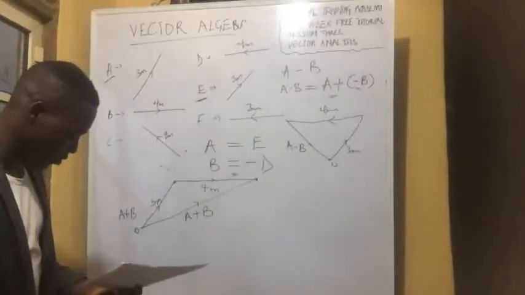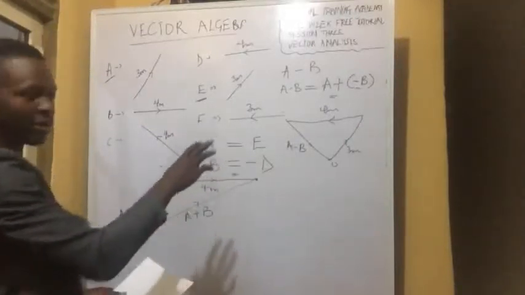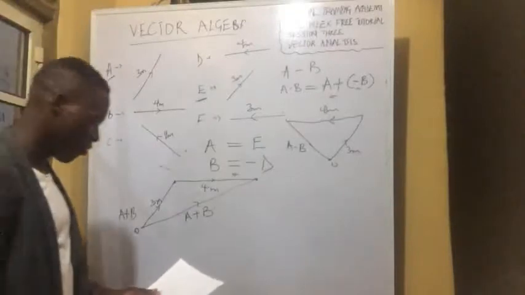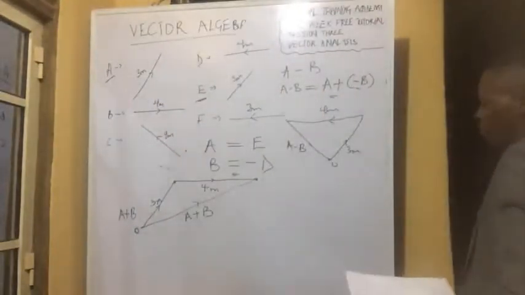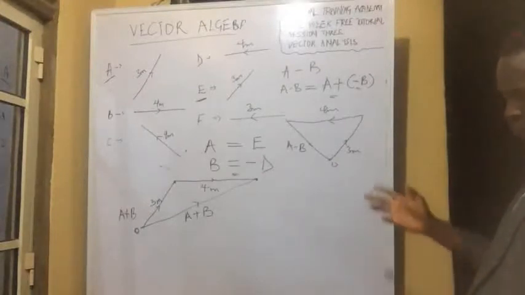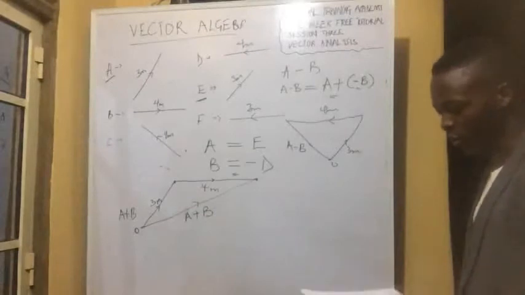I hope we are able to get that clearly. So that will be the graphical representation of vector A minus B. So that's for addition and subtraction of 2 vectors on the graph.